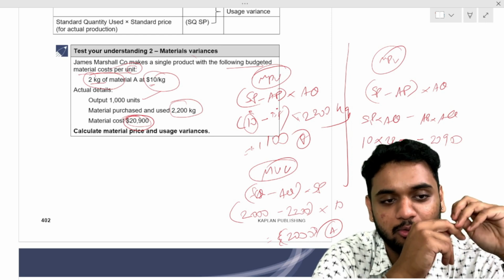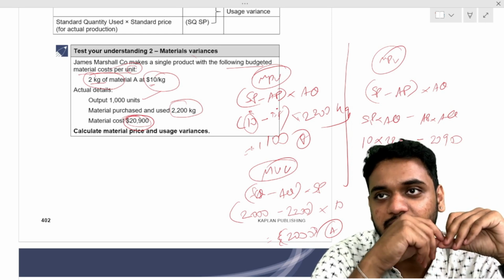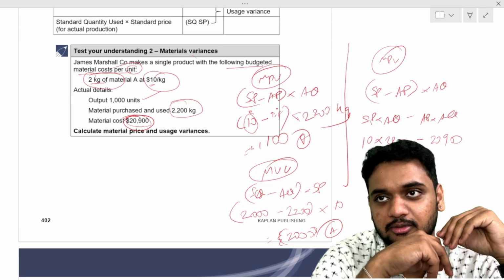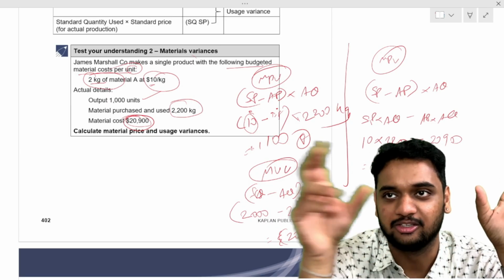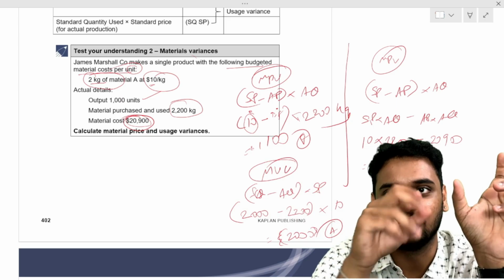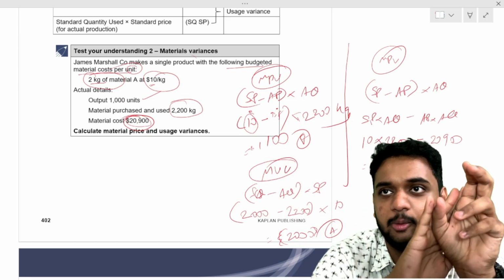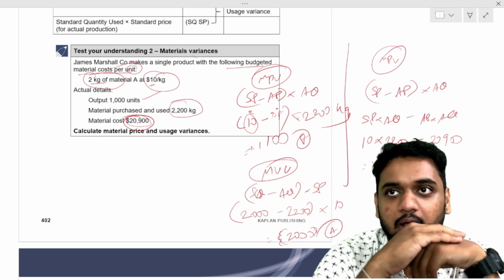Okay, I'll tell you. What is material price variance? We are comparing standard price and actual price. Standard material price should be 10 rupees per kilo.